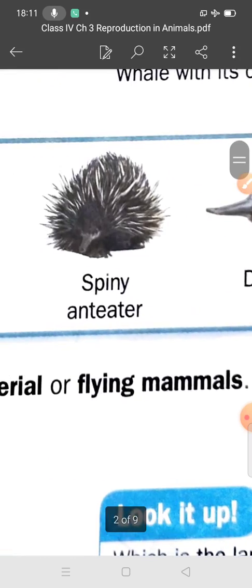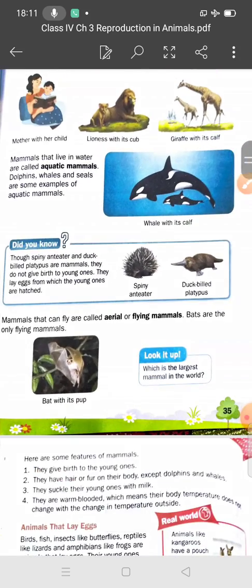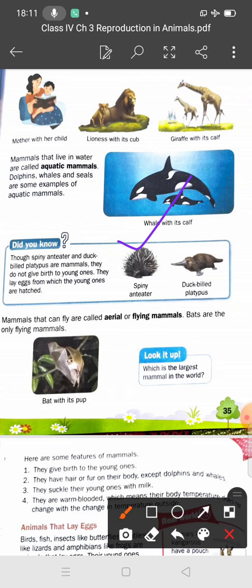Yes students, both are mammals, but they do not give birth to young ones. You can note down these things. The spiny ant-eater and the duck-billed platypus are both mammals, but they do not give birth to their young ones. They lay eggs, from which the young ones hatch out.